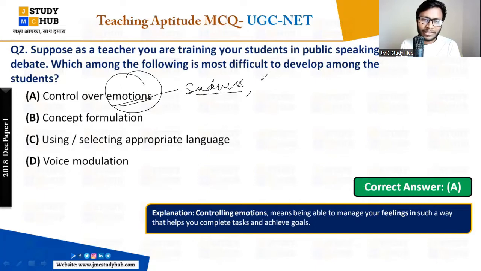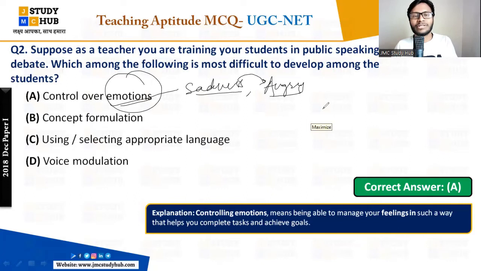Sadness, or anger, for example. There are lots of emotions that you cannot control among the students. You can be strict in language, and you can be strict in any task that you have assigned to your students, but controlling the emotions of each student is not possible, because each student has their own emotions and nature.